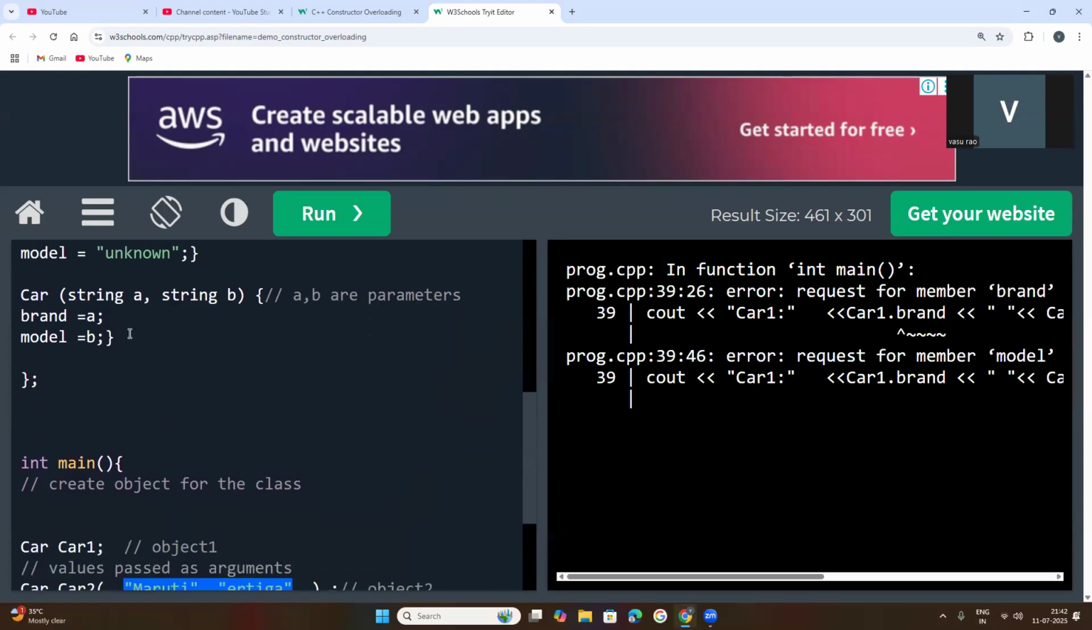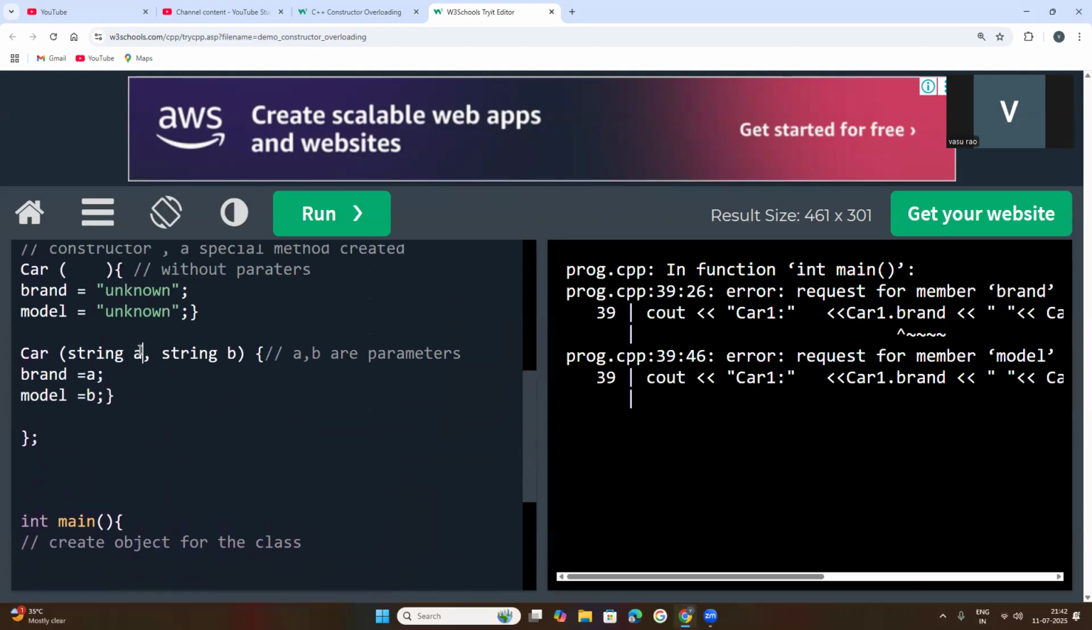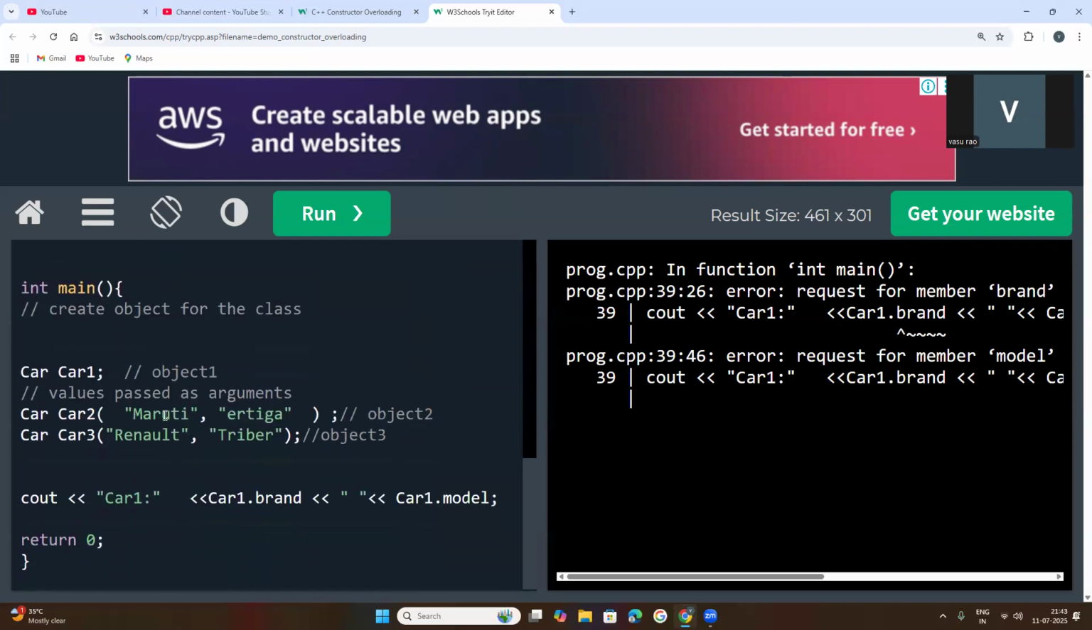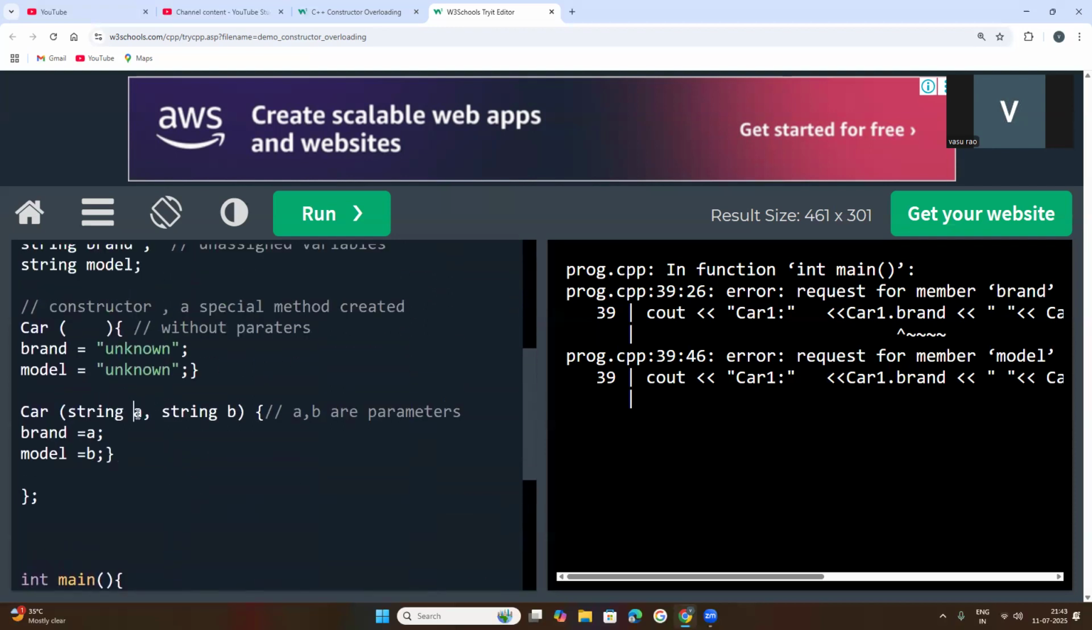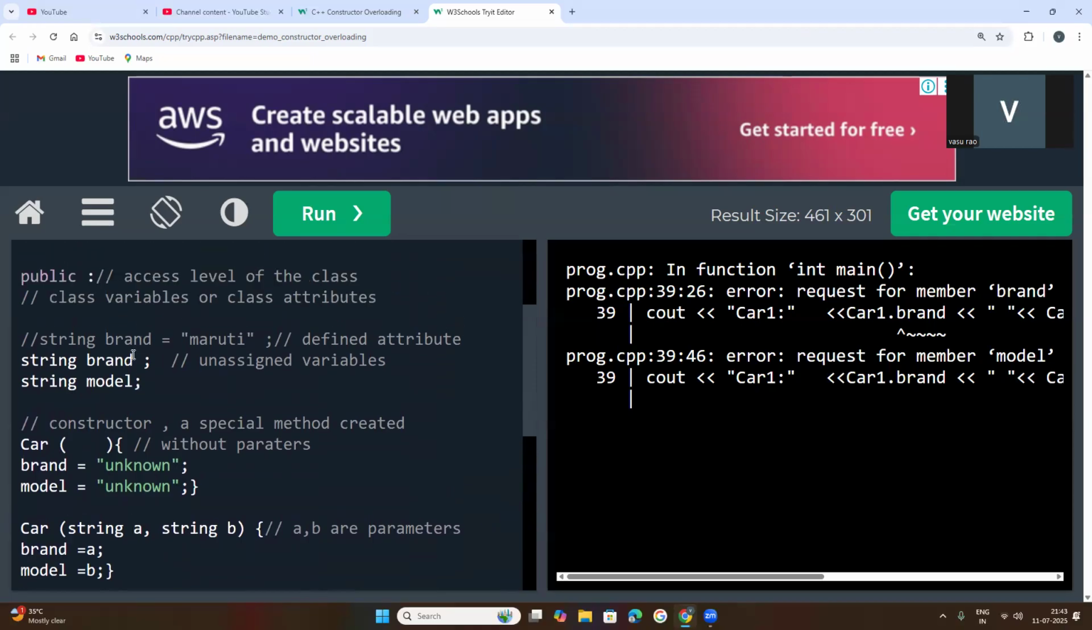Whenever this method is called, these values will be passed to these parameters. But here there are no parameters, that's why unknown values. Here parameters are there, so these values pass to these parameters. A is equal to what? Maruti. So A is here. A is equal to what? Brand. So that Maruti brand value will be updated in this class attribute. So these class attributes will be updated with the values.